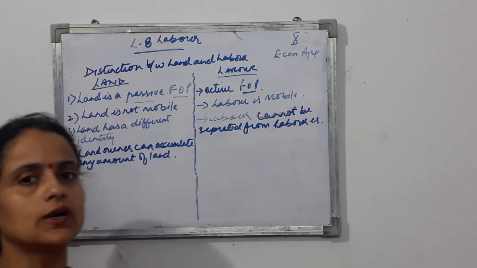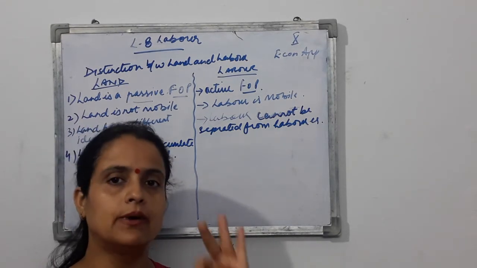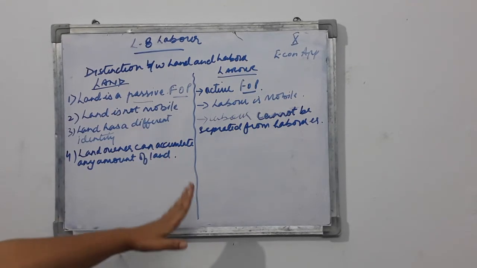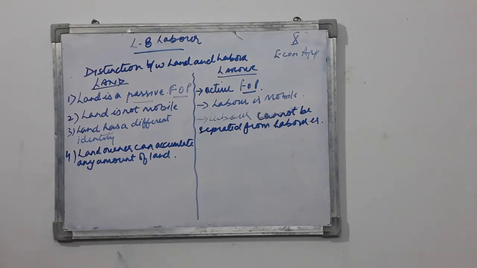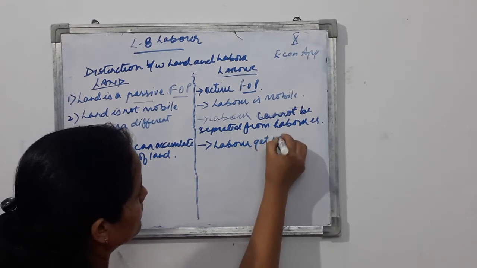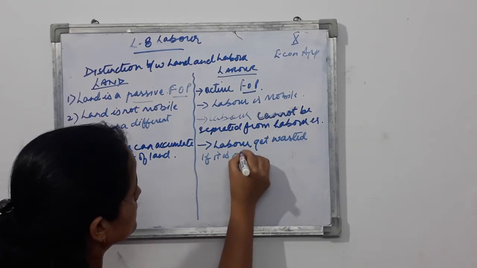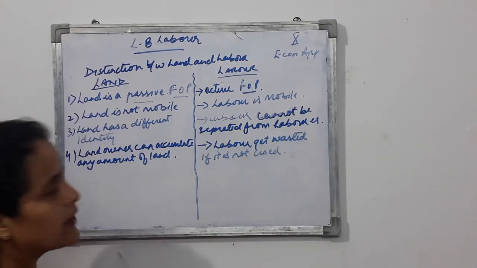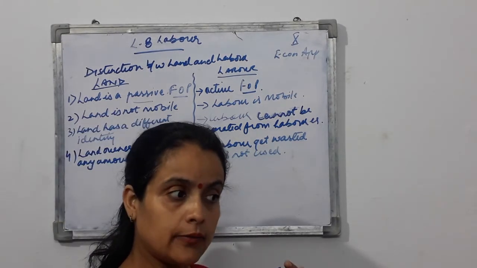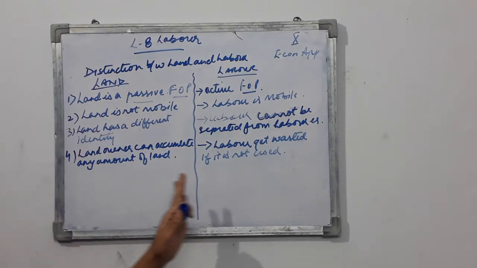But in the case of labor, it's not like this. Even if the labor does not work for a single day, the whole day of the labor gets perished, right? So the labor has to work every day. The labor power cannot be accumulated. It is wasted if not used. So if a labor doesn't work for a day, his whole day of labor gets wasted. So this is a very, very important difference.